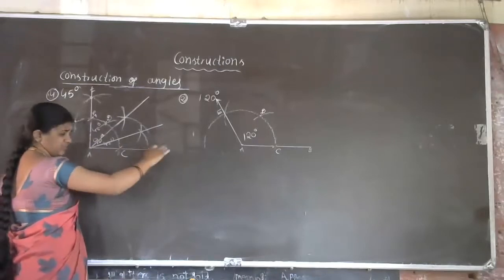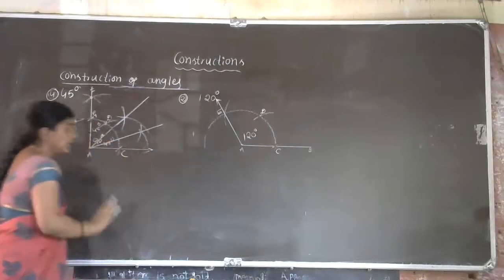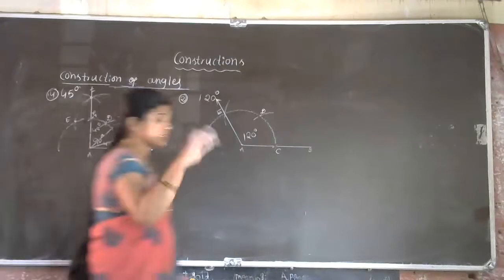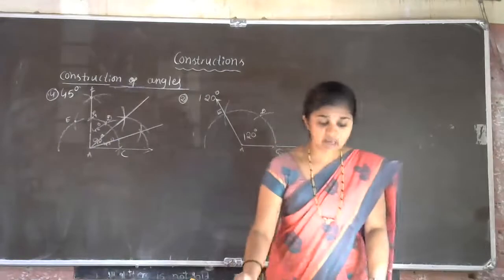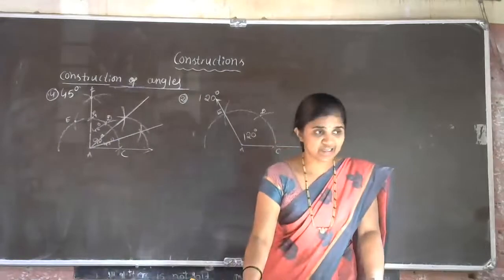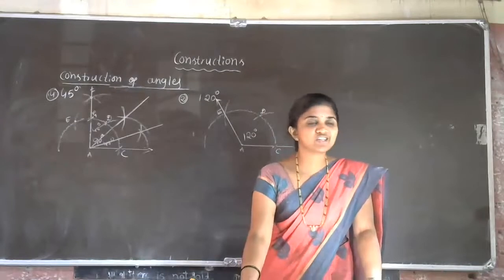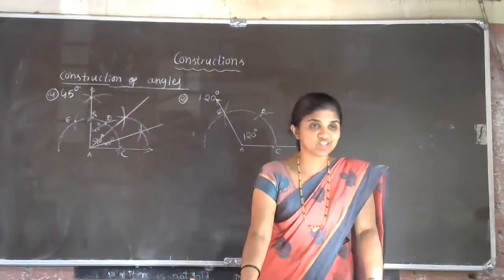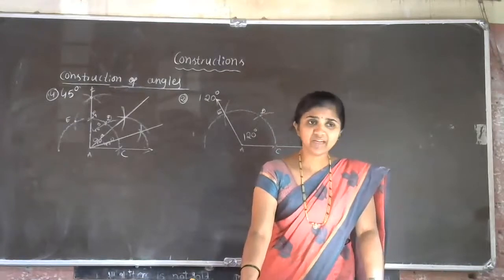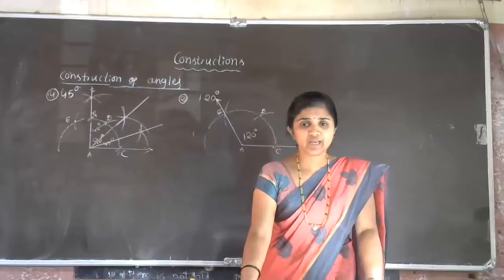If you want, you can continue up to infinity. So first you just mark one ray. Next construct 90 degree. Got the idea? Now justify the construction. How will you justify the construction of 90 degree? That you think.